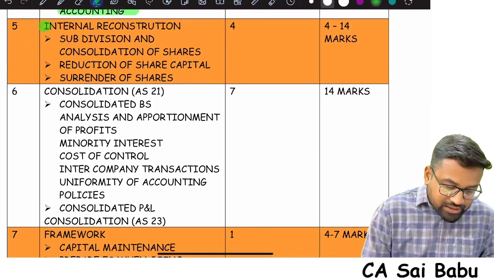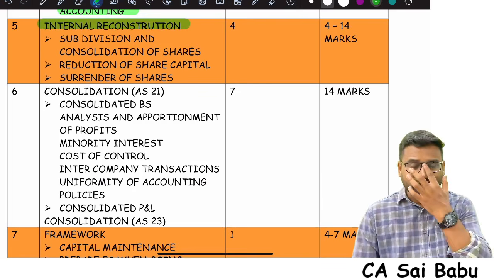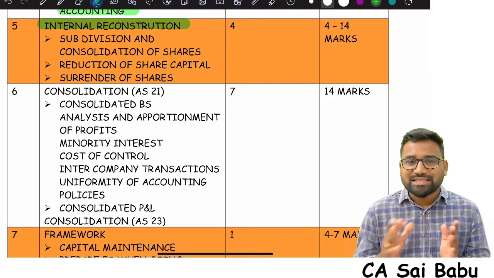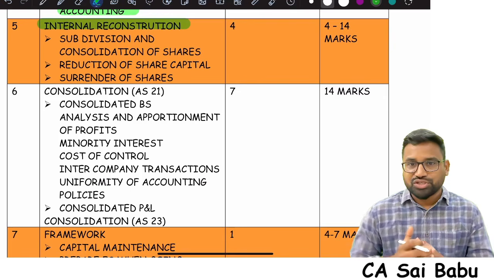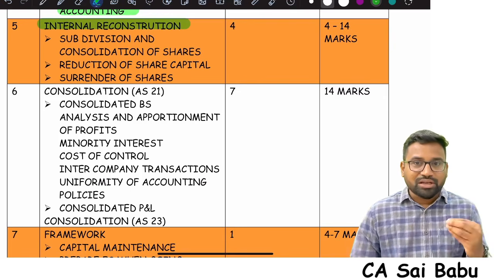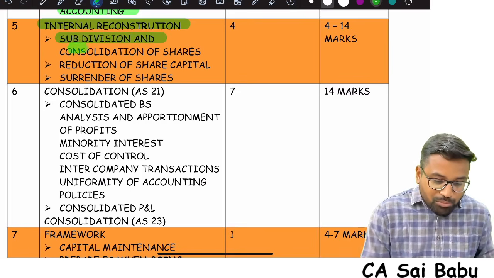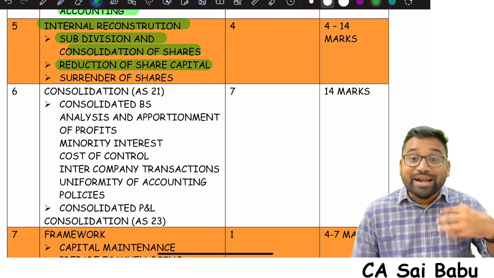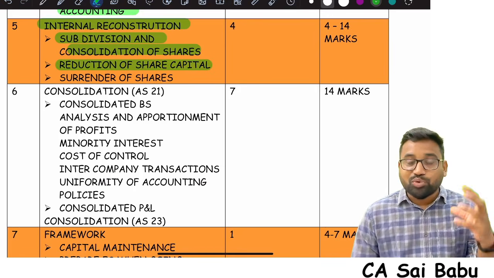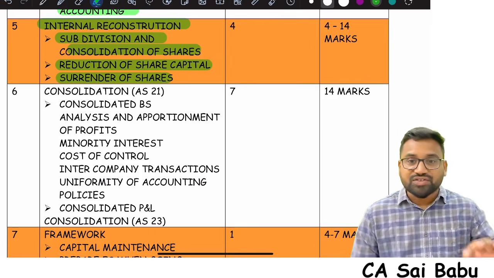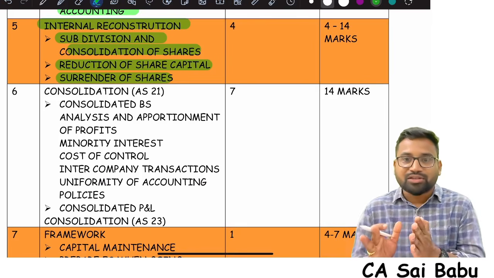Next, another chapter is internal reconstruction. I believe internal reconstruction is more of a problem based chapter. You have to solve a number of questions to understand internal reconstruction properly. But relating to internal reconstruction, try to understand more about how subdivision and consolidation of shares will be done, reduction of share capital as per the Companies Act, what the different combinations in this reduction of share capital are, and surrender of shares. So see my revision marathon video.